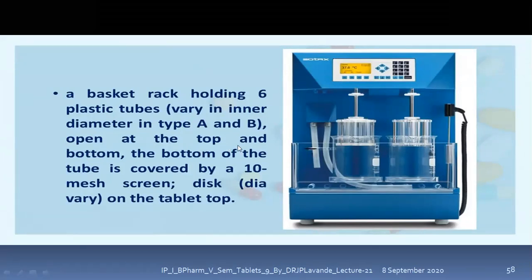The tubes are open at the top, and the bottom of the tube is covered by the 10 mesh screen. So at the bottom there is a 10 mesh screen, and there is a disk. The tablet has to be placed onto this screen, and the disk has to be placed onto the tablet.